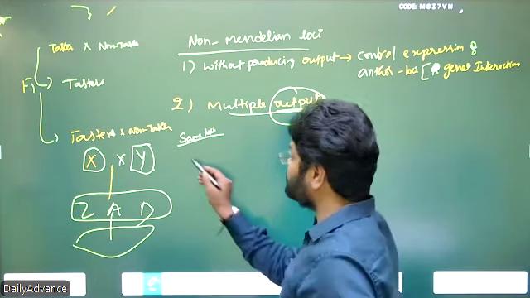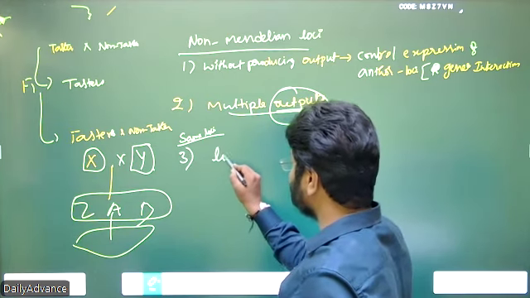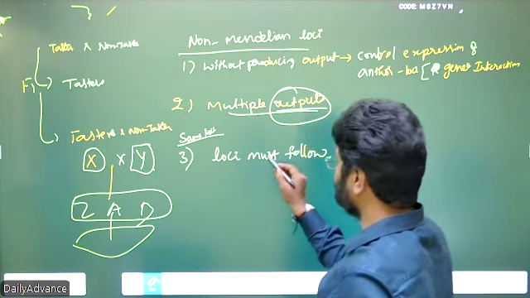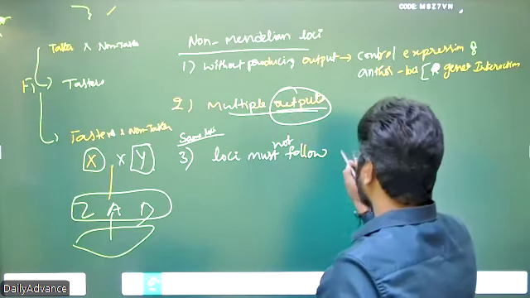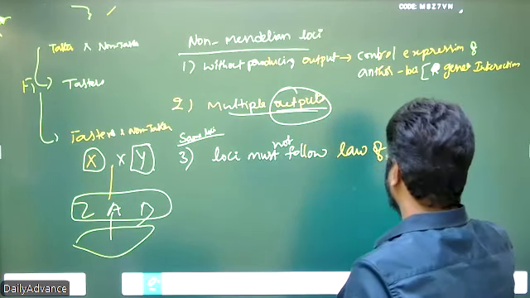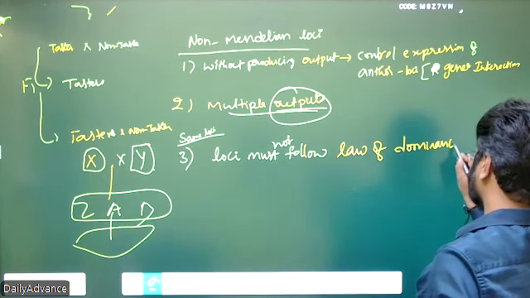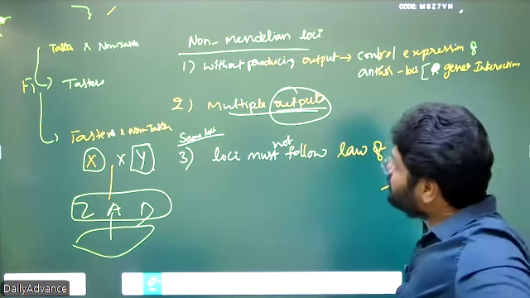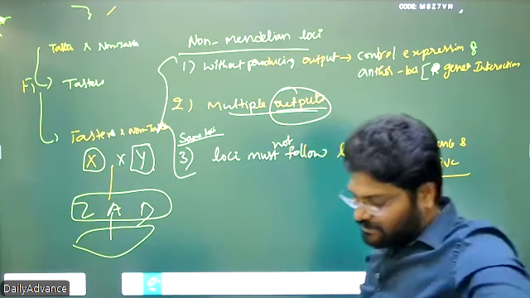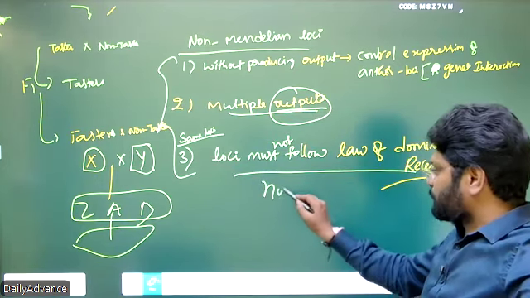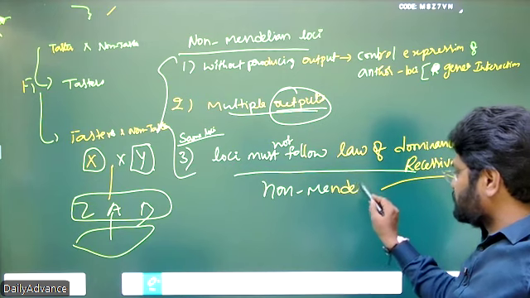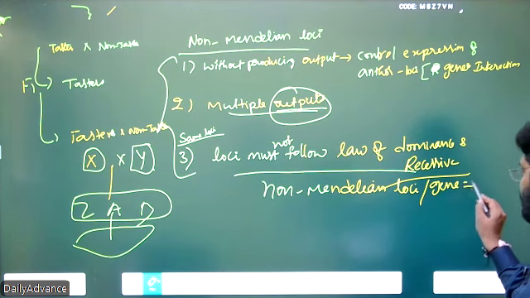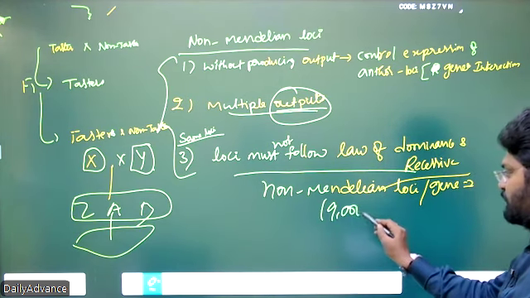Understand? And the third condition is that the locus must not follow the law of dominance and recessive. So all the loci that fall under any one of these categories are non-Mendelian loci. Non-Mendelian loci are genes, and they number more than 90,000 in human DNA.